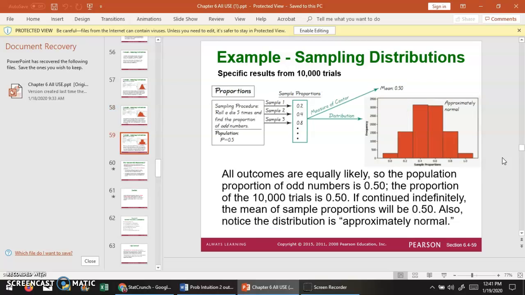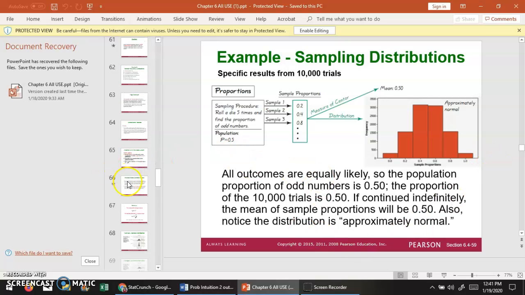The last one we're looking at here is the proportion. So we're rolling the die 5 times again, and we're looking at the number of odd numbers. In our first example, it was 0.2, second one 0.4, 0.8, and we're going to graph that over here. It's centered right at 0.5, which is what we would expect. We would expect half of the numbers to be odd and the other half to be even. And so again, our proportion is also an unbiased estimator because the mean of our sampling distribution targets that population mean. And we can actually look at simulations for that as well.